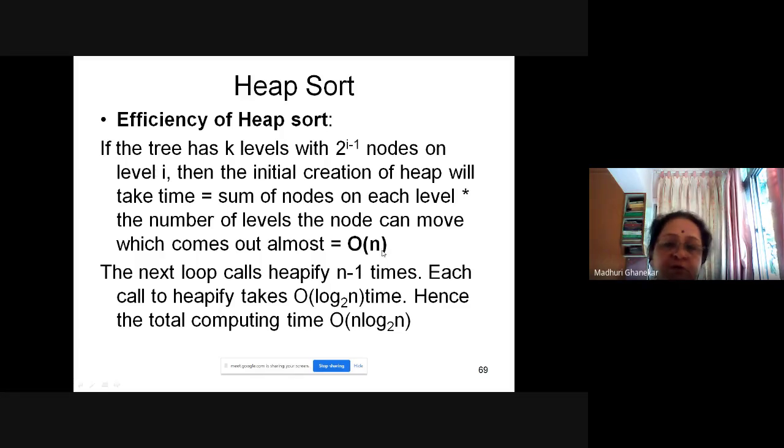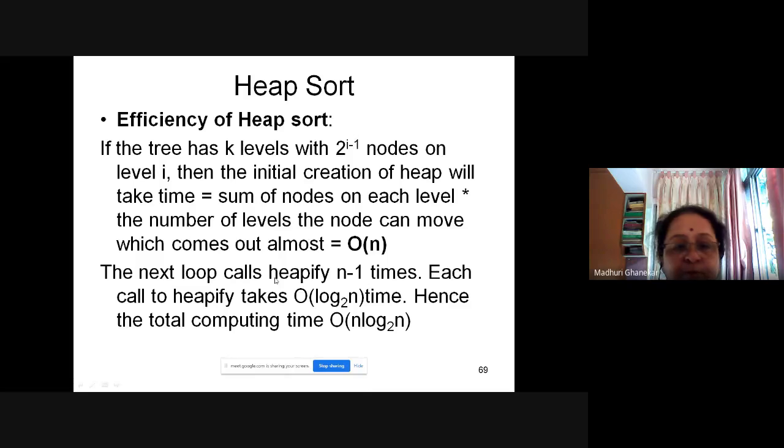So this is the initial creation of heap, building the heap for the first time. Afterwards, all the time we are disturbing the heap again and again because of swapping, and then again we have to heapify. So the initial one is big O of n.